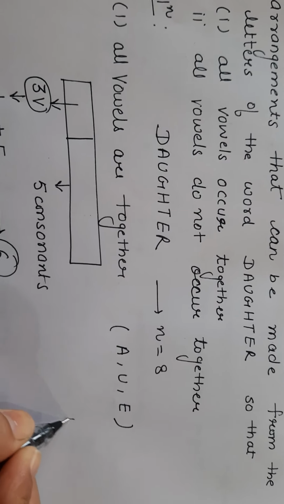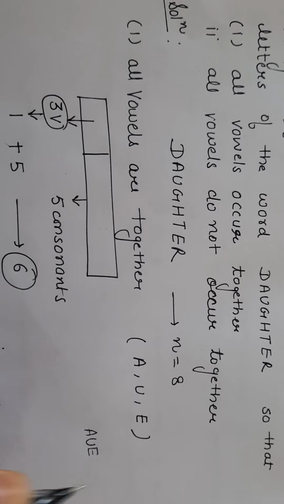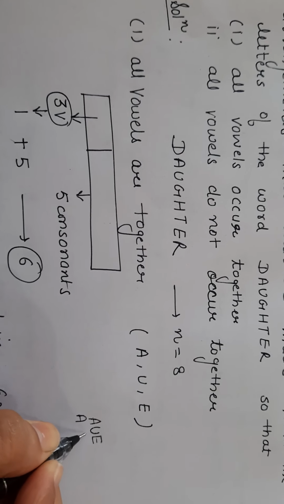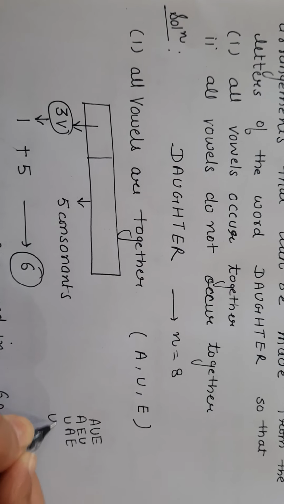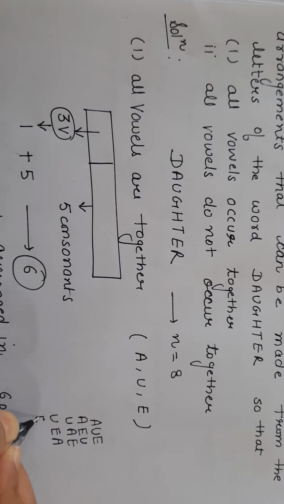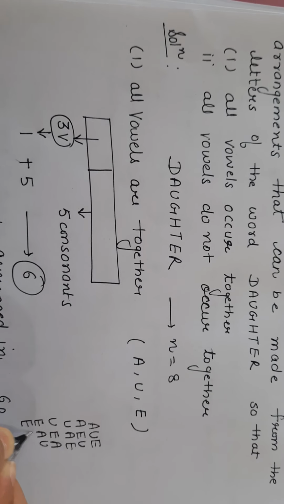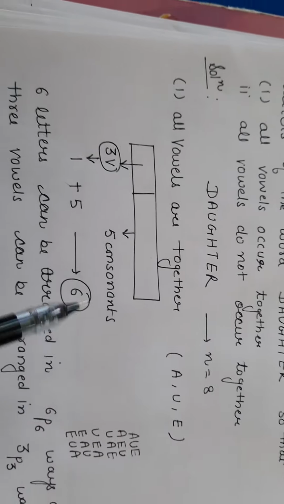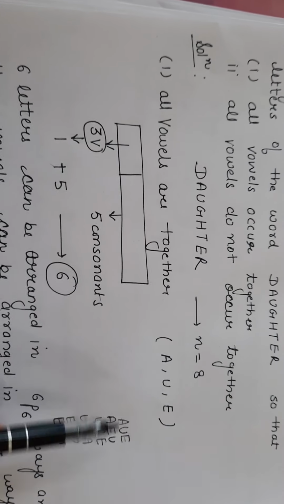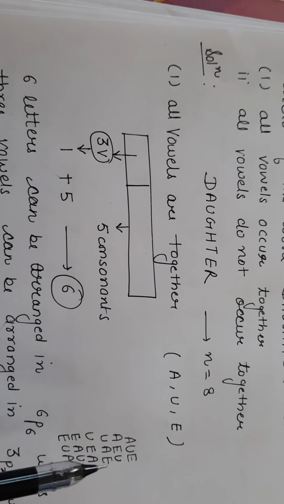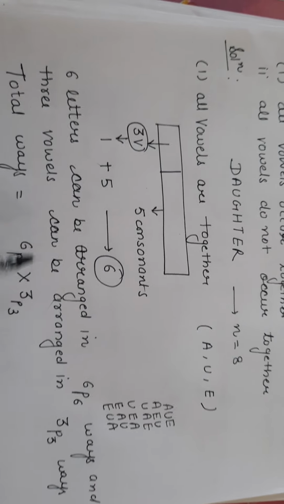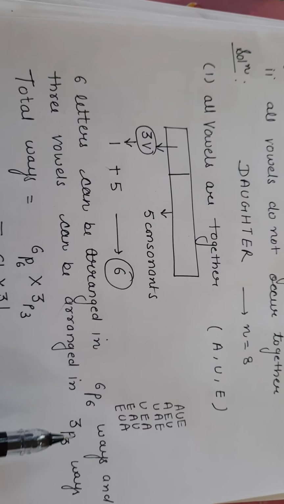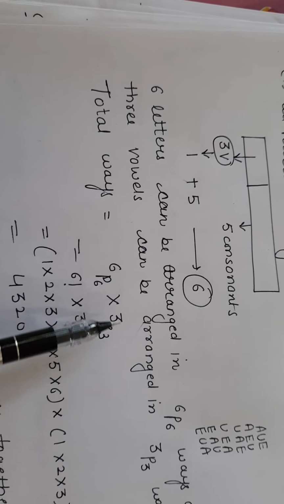And for the vowels, you write in the first place A, U, E. Then another arrangement A, E, U. Next U, A, E. Then U, E, A. Then E, A, U, and E, U, A. That means at every place of these 6 arrangements, whenever these vowels change or interchange their positions, you are going to have new arrangements. So these 3 vowels can be arranged in 3P3 ways. So the total ways are 6P6 into 3P3.